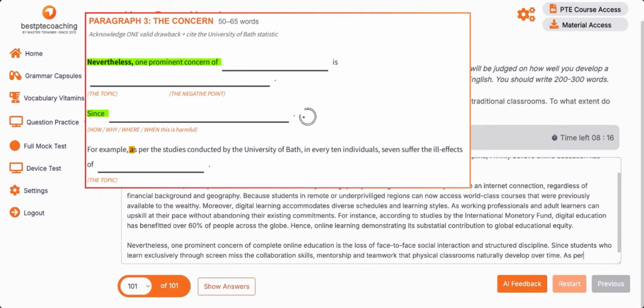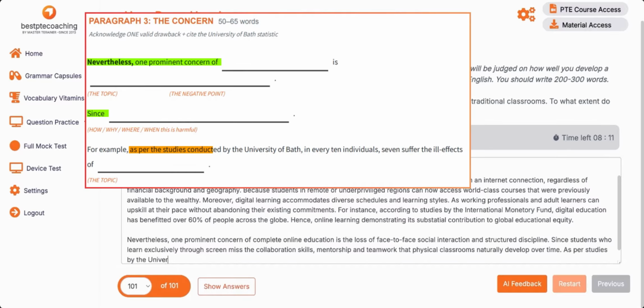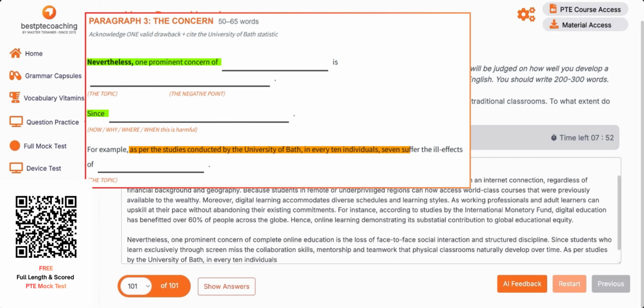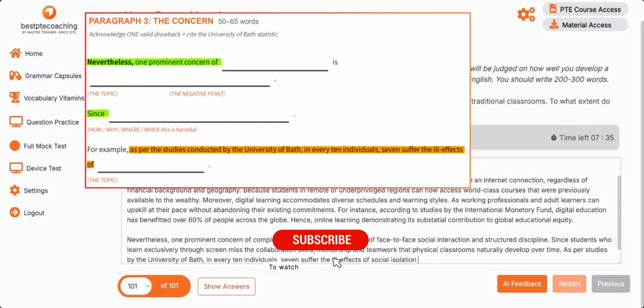As per studies by the University of Bath. Any university that is globally recognized can be used, like the University of California. Of every 10 individuals, 7 suffer the ill effects of social isolation in purely digital learning environments. Okay, this is fine.